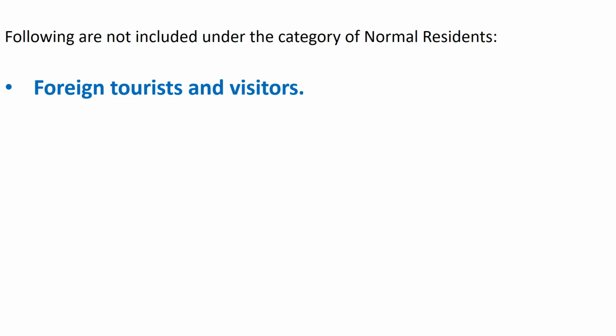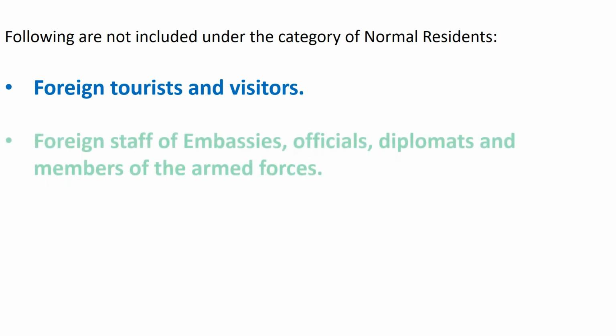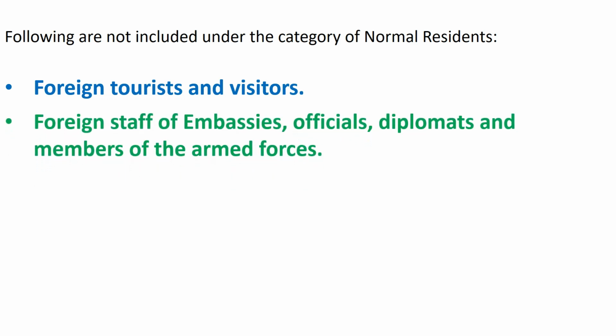Normally, this is a short period visit. Foreign staff of embassies, officials, diplomats, and members of the armed forces of a foreign country located in a given country. For example, Russian officials working in the Russian embassy in India are not residents of India.